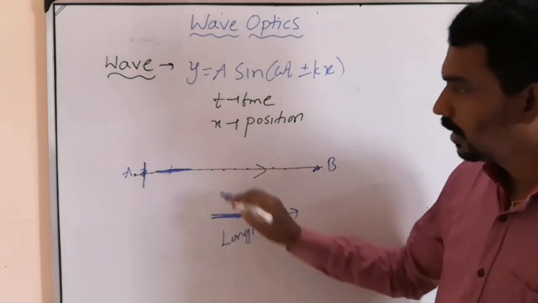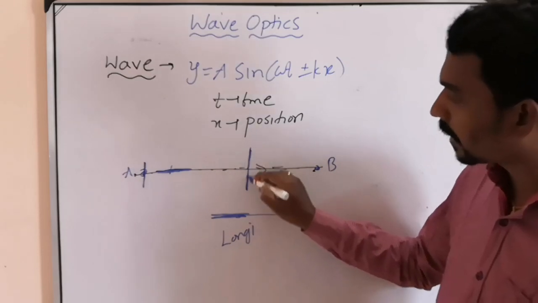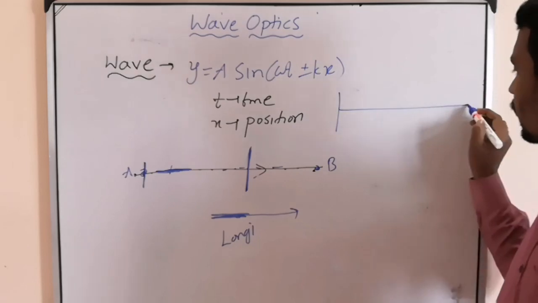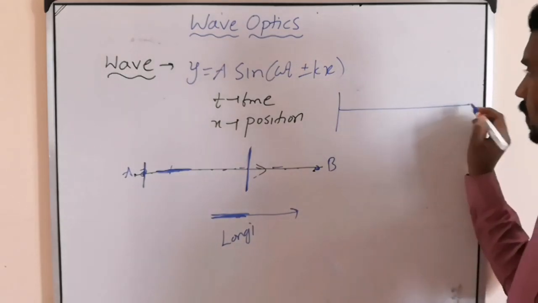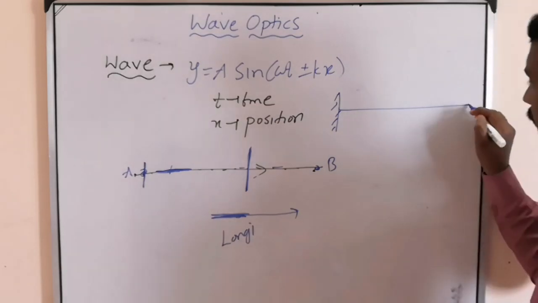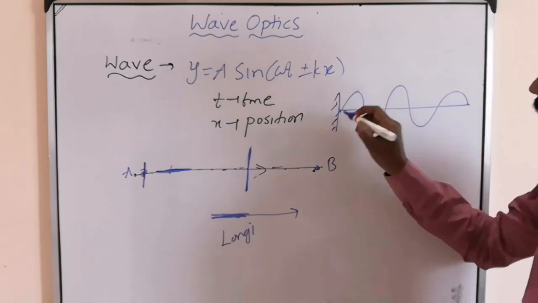If the particles of the medium are vibrating in a perpendicular direction, take one string, attach it to a fixed support, take the other end and give a jerk, then the string will move like this.